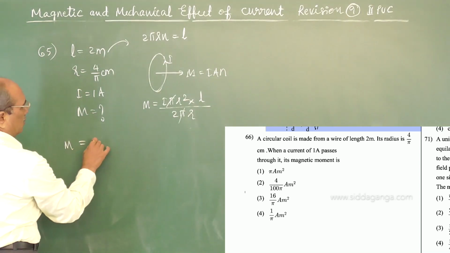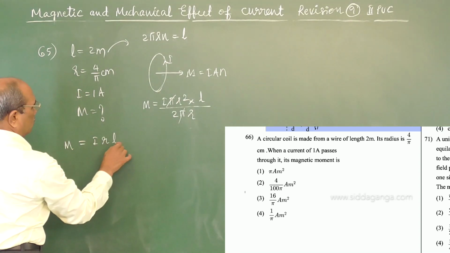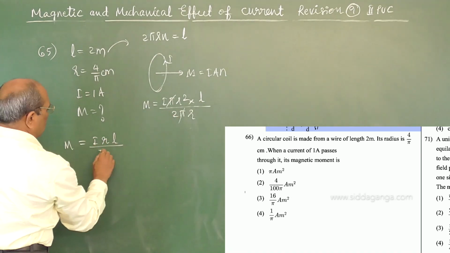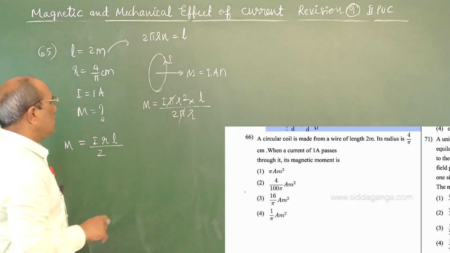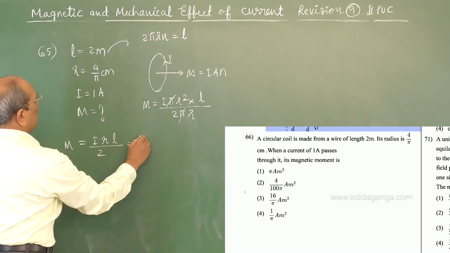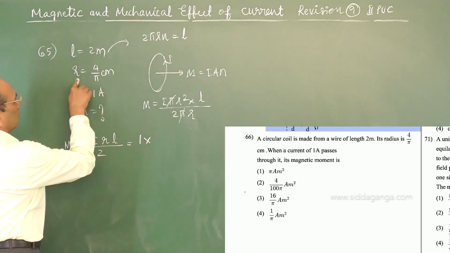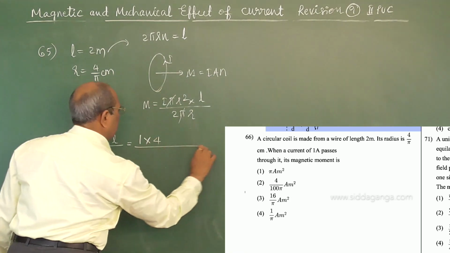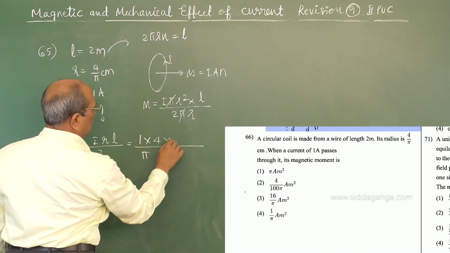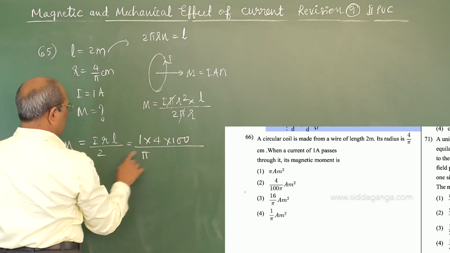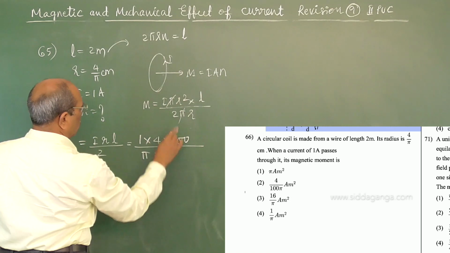Therefore magnetic moment is I into R into L upon 2, because one R cancelled here. IRL: I is 1 ampere, radius is 4 by pi. If I take it in centimeter, this also I have to write in centimeter, 100 divided by 2.